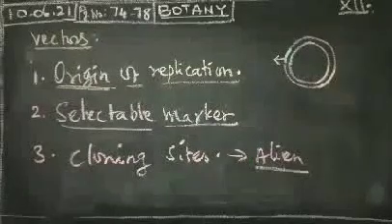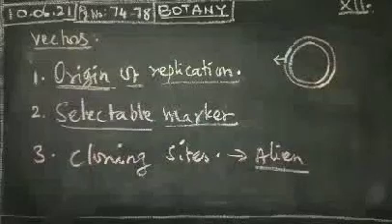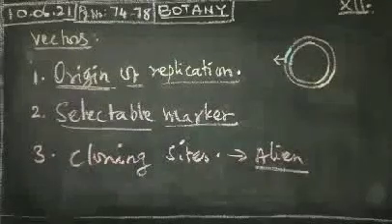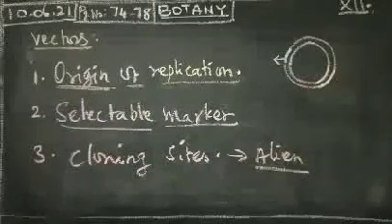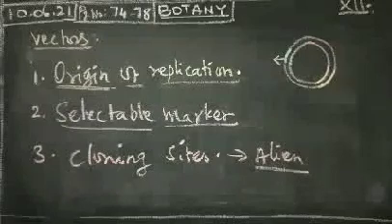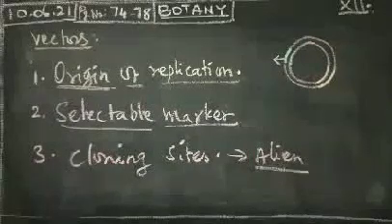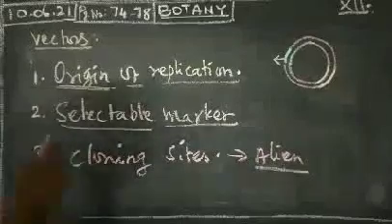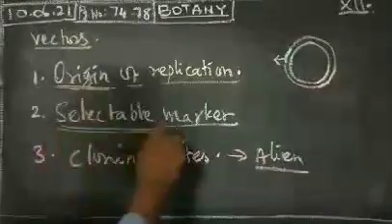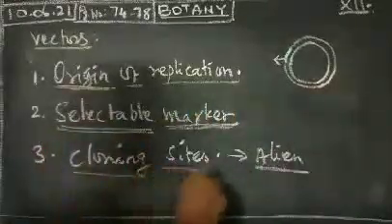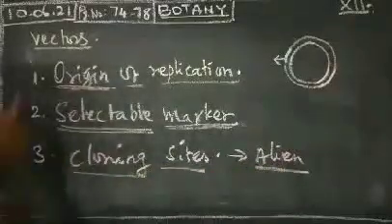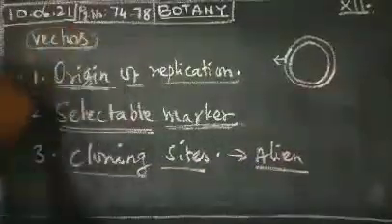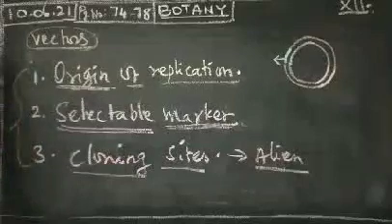There is an area that will link the alien DNA. The vector needs to have very few, preferably a single, restriction site for the restriction enzymes. That site is called a cloning site. So the origin of replication is there, the selectable markers are also there, and the cloning sites are also present in this one. These areas mostly perform various functions.